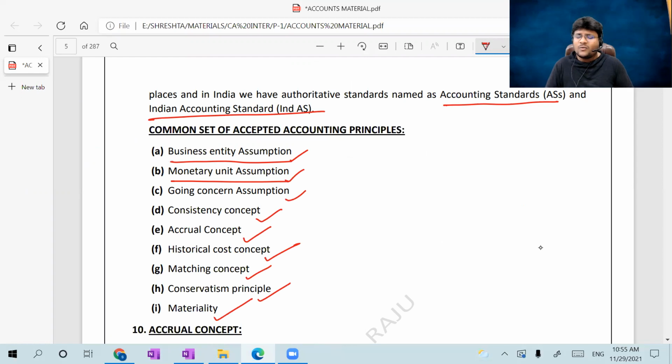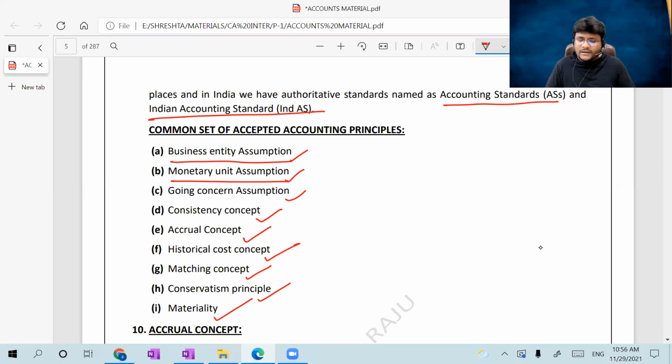What do these generally accepted accounting principles tell us? They tell us which type of treatment you have to follow and which assumptions you should carry in your mindset while drawing up the financials or providing the accounting treatment. They clearly tell us the common set of assumptions you have to keep in mind while drafting the accounts.